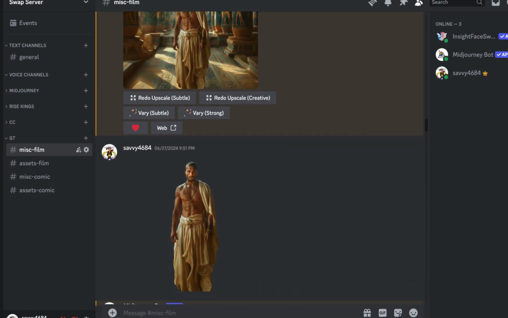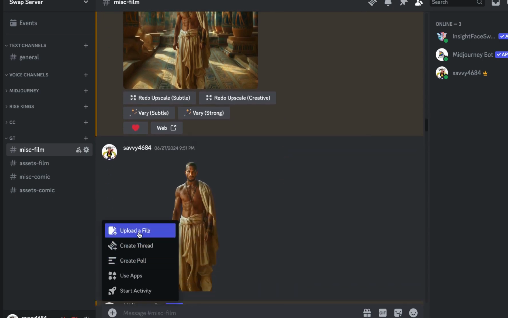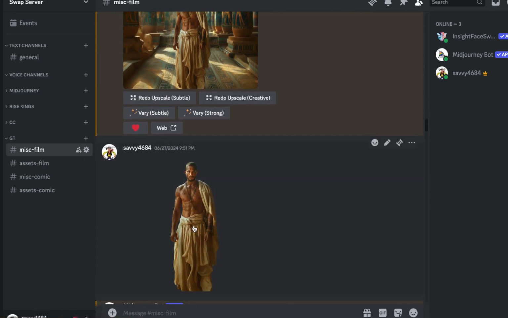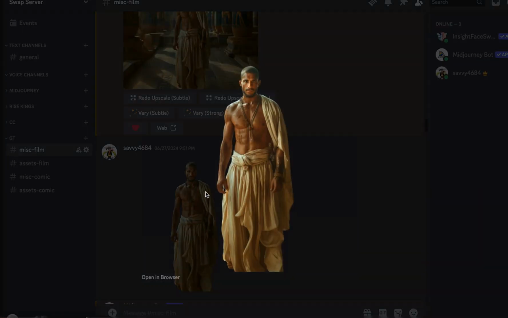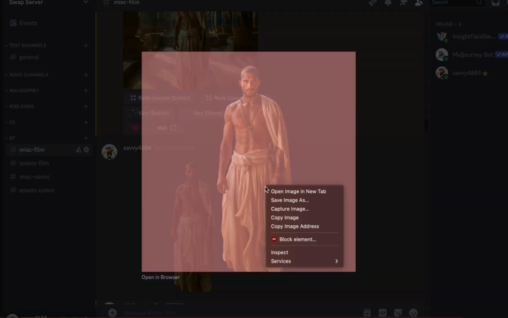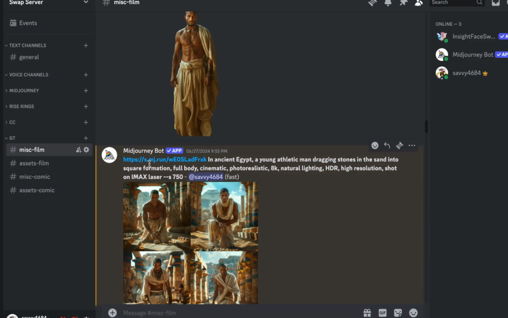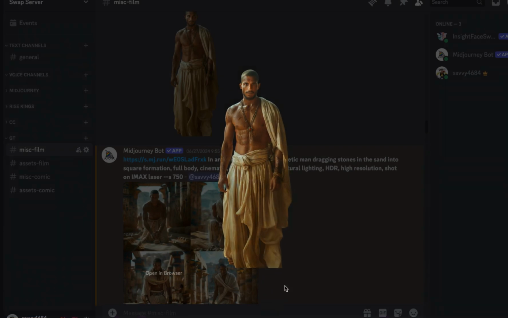It's very simple. You click on here, plus, and then upload file. You choose the file, and for example, our character with the transparent background, and then the file will appear here, and you just press enter, and basically you send this as a message, and then you press on the character or the photo, you do a right click, and then copy image address. And then you can use this link, you paste it in.